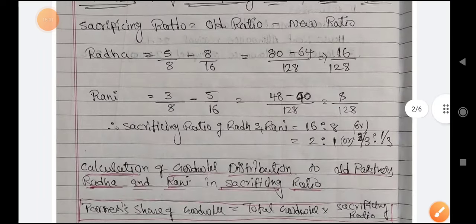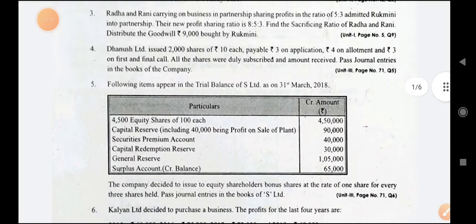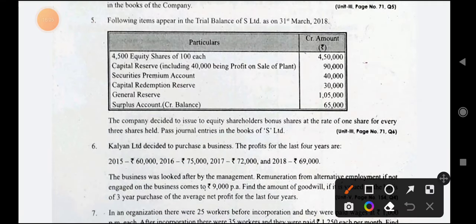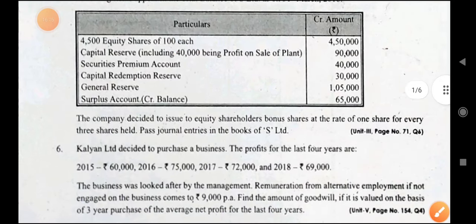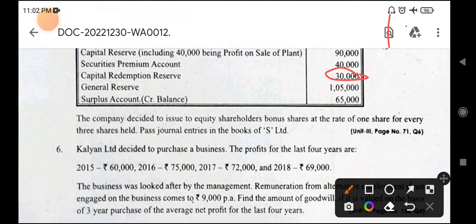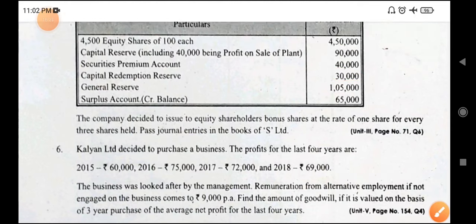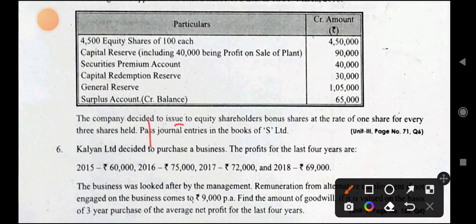Let us see. We are having capital reserve 90,000, but first we will use CRR. How much CRR is there? 30,000 only we are having in capital redemption reserve. So out of 1,50,000 requirement, 30,000 you are taking from capital redemption reserve, and securities premium, if you consider it is received in cash, then 40,000.